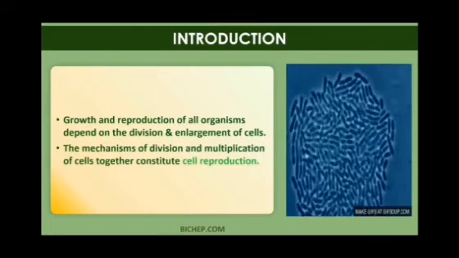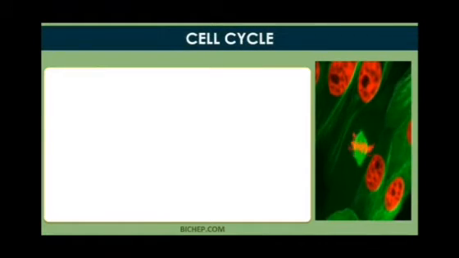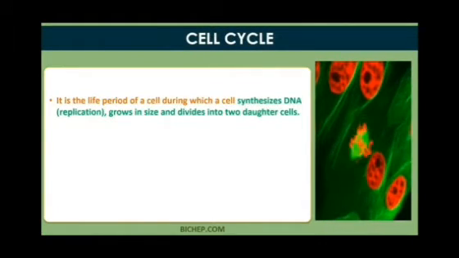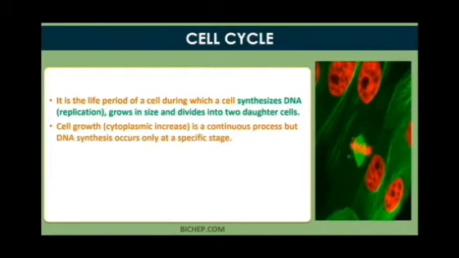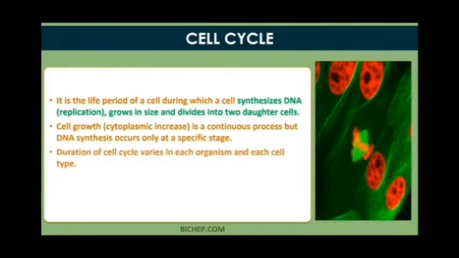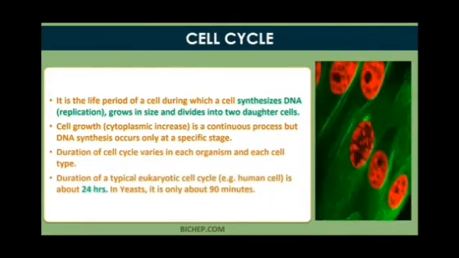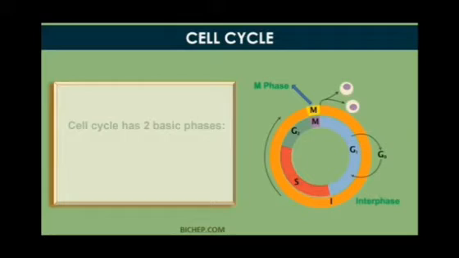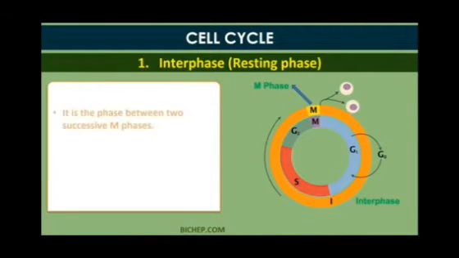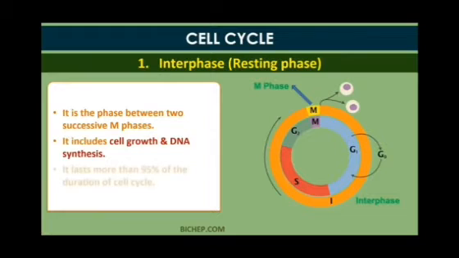Growth and reproduction in all organisms depend on division and enlargement of cells, and this mechanism is known as cell cycle. The cell cycle is the life period of a cell in which it synthesizes DNA, that means replication, grows in size and divides into two daughter cells. Cell growth is a continuous process. The duration of a typical cell cycle is 24 hours, but bacteria divide in 30 minutes and yeast divides in 90 minutes. Here are the different stages of the cell cycle. And remember, I am not talking about cell division; this is only the cell cycle.